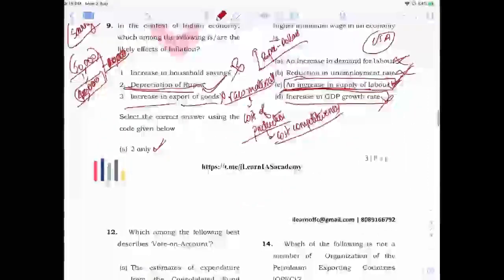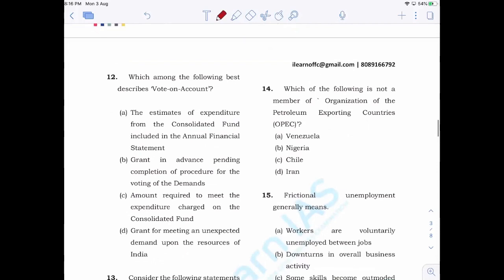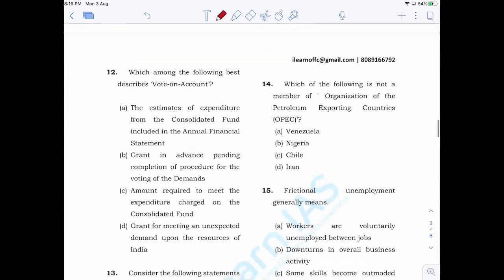Okay. Now 12.1, which among the following best describes vote on account? Now, as you have studied in polity also, you have to understand that it is the grant in advance pending completion of procedure for the voting of the demands. Because for the entire budget process to get completed, it will take around 2 to 3 months, right? So in vote on account, they will be earmarking the expenditure amount required to meet the expenses of these 2 to 3 months. So that is vote on account. I know most of you will be aware of that.